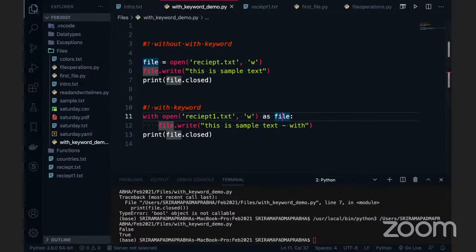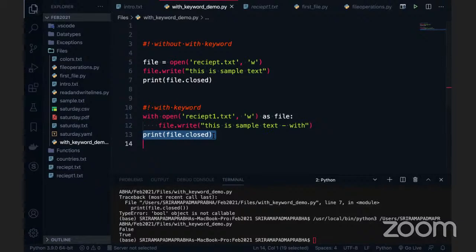Now you can see the first one I got false, and the next one I got true, which means the file is closed. So the file is closed automatically when you use the with keyword, but when I use the normal way of opening the file, the file is not closed. We got false. That is the difference between using the with keyword and not using it.